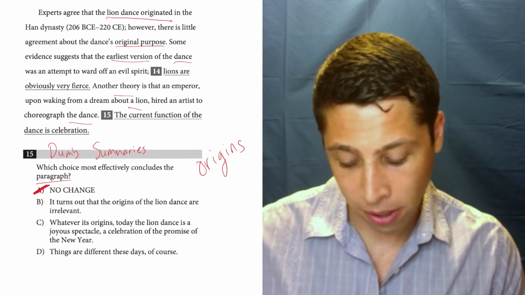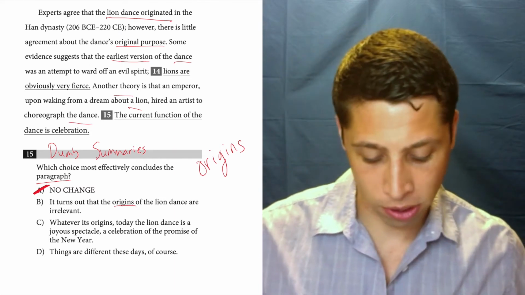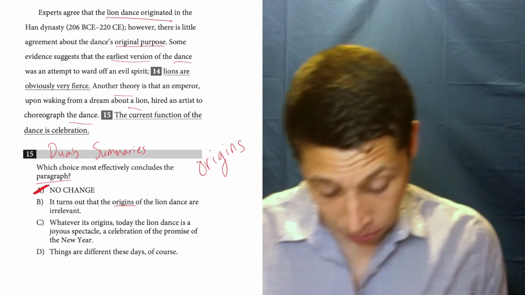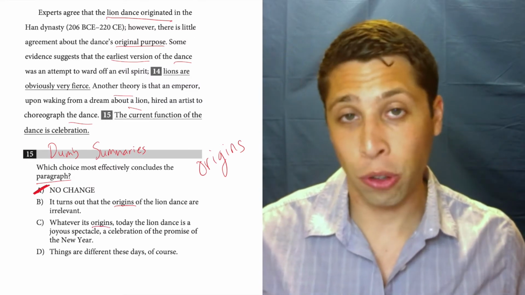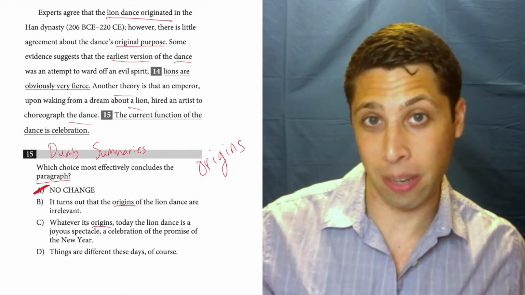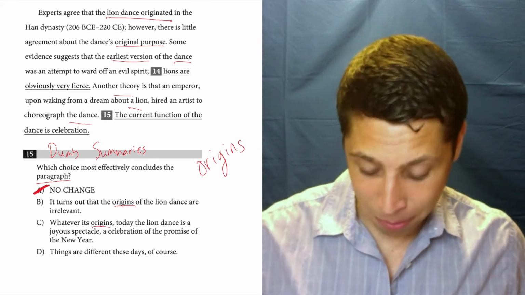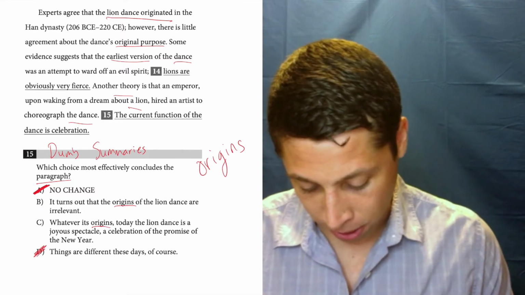So this is wrong. Now, B, though, does talk about the origins, right? The origins of the lion dance are irrelevant, okay? C, though, also talks about the origins. So that's fine. We've got two answer choices. I'm not going to worry about the difference yet. Let's look at D, see if that fits in with this dumb summary as well. And it's a random kind of platitude. Things are different these days, of course. Yeah, thanks, Grandpa. Okay, great, gone.